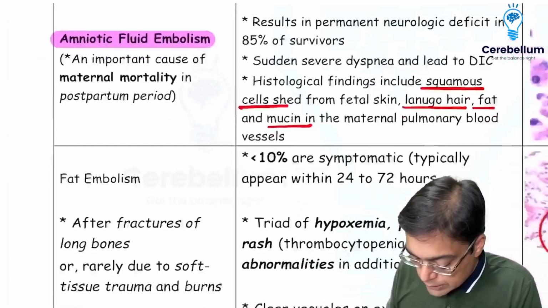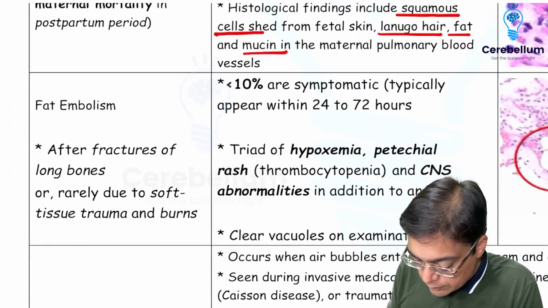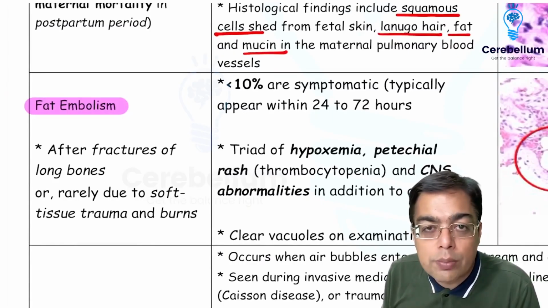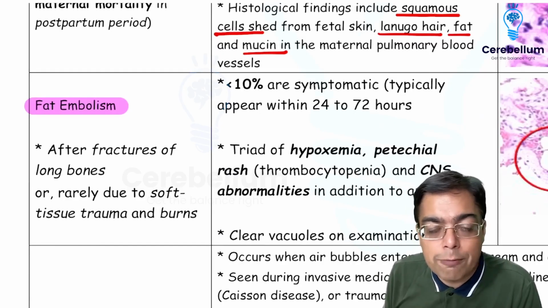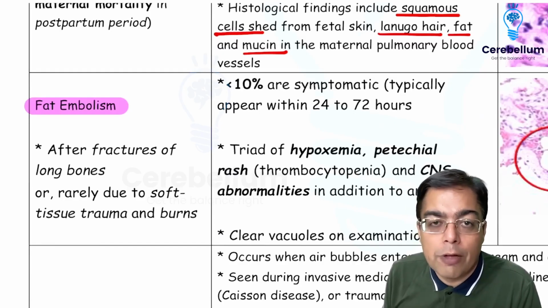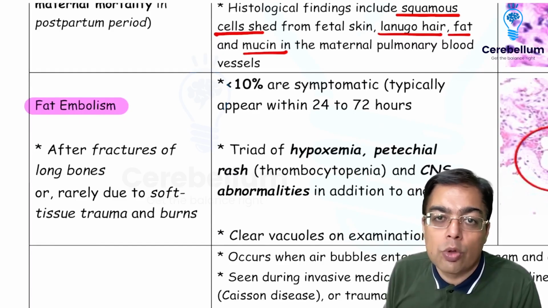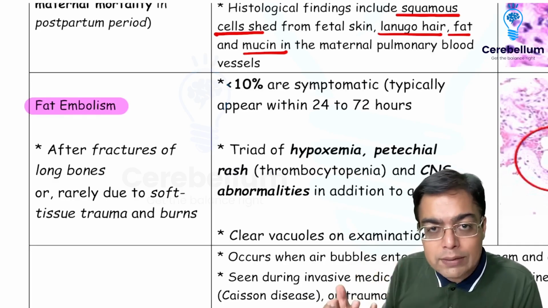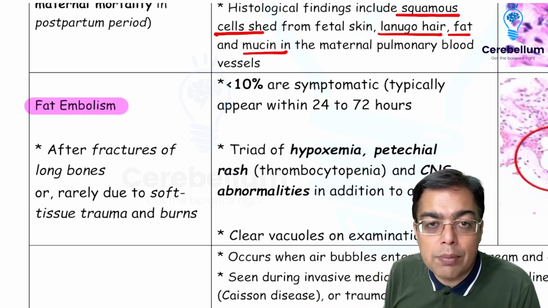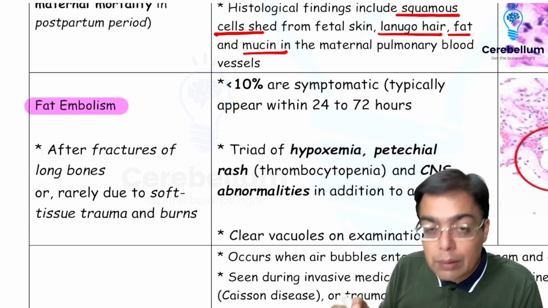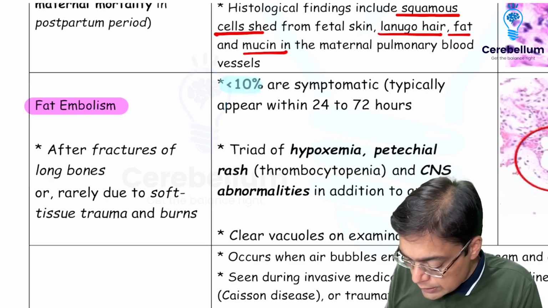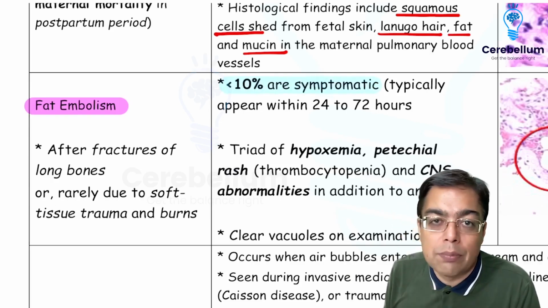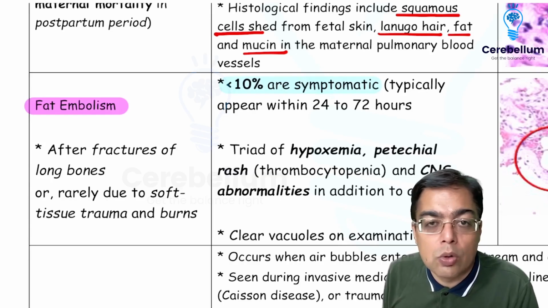Another condition that has been asked in the exam with increased frequency is a condition that is being given the name of fat embolism. Classically it is going to be seen because of a history of a trauma or an accident, and that is going to be associated with the fracture of the long bones, or very uncommonly it can be seen in case of a patient who's going to be having a soft tissue trauma. Beyond accidents, another common cause of development of this condition can be a history of a burn injury in the patient. In complete contrast to amniotic fluid embolism, if you look at this kind of a condition, less than 10% of the individuals are going to be symptomatic, right? So again, predominantly an example of a condition in which the symptoms are not going to be developing.